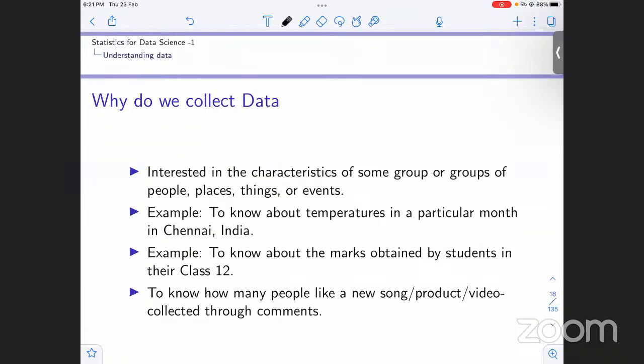Now, data is mostly used for industry purposes, on a much larger scale. For example, new songs, new movies, or new products are always coming out. Say a new song is posted on YouTube. What data can we collect from there? We can see how many likes it got, how many comments it got, how many dislikes it got. From that we can know what type of song it was. If it was more liked by people, we can say this was a good song. And we can study how this song, or the product, or whatever we are concerned with, is doing.